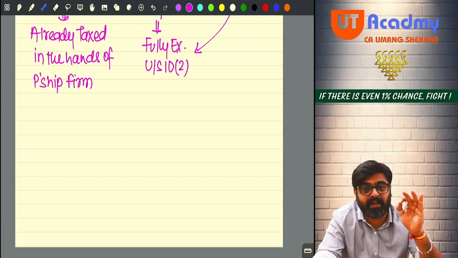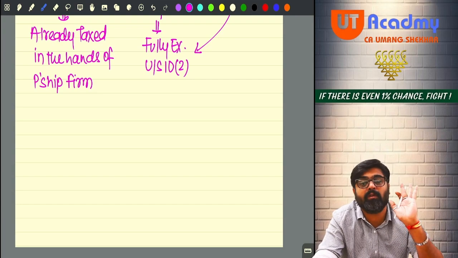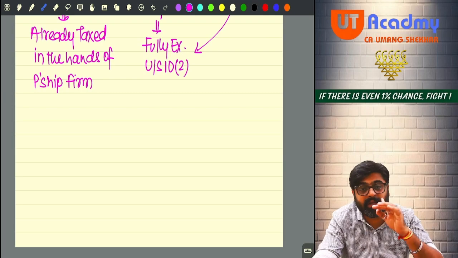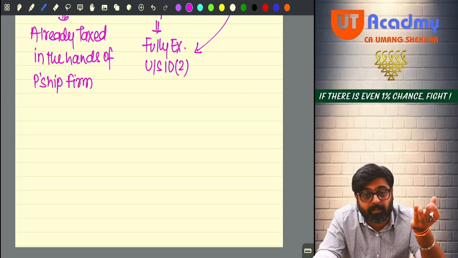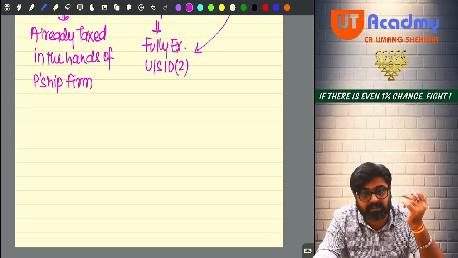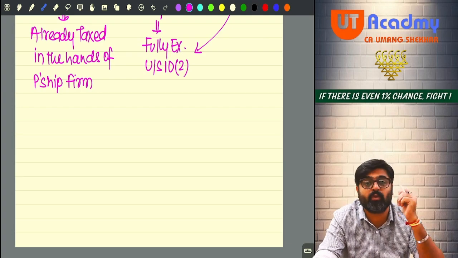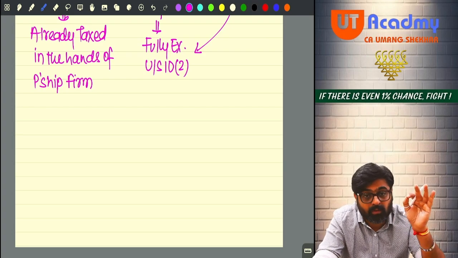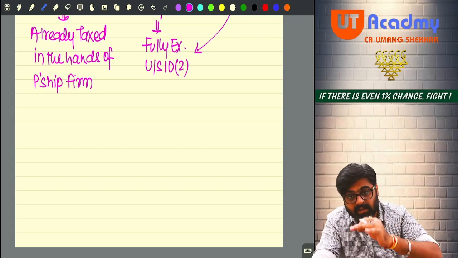So not just the interim dividend, but the final dividend also. Not just the interim and final, but there are some other payments, some other types of distributions made by the company to the shareholder. Even those will be treated as dividend under the Income Tax Act.